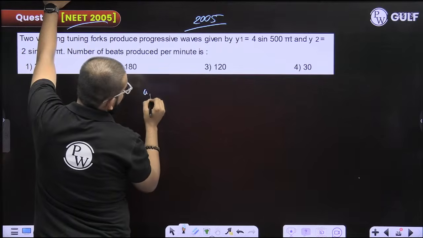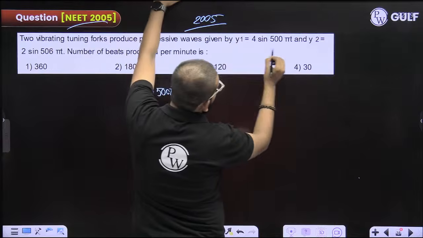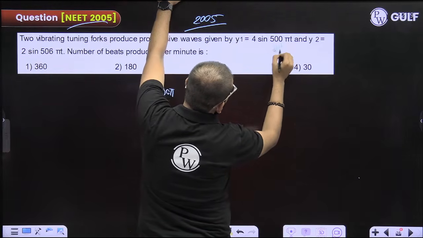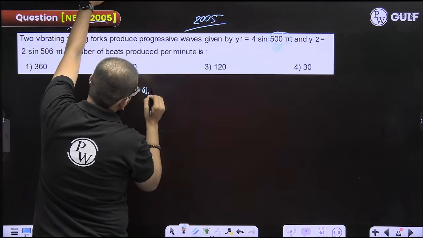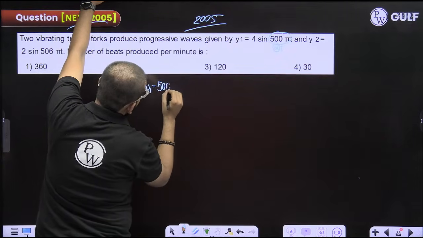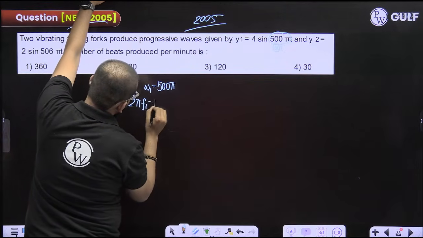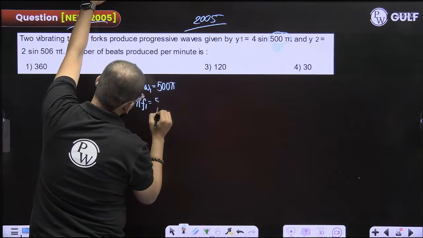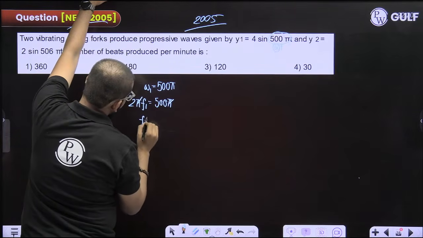For the first one, omega 1 is how much? 500 pi. Comparing it with a sin omega t, you compare and get 500 pi. Omega 1 is 2 pi into f1. Pi and pi get cancelled out. f1 is how much? 250.